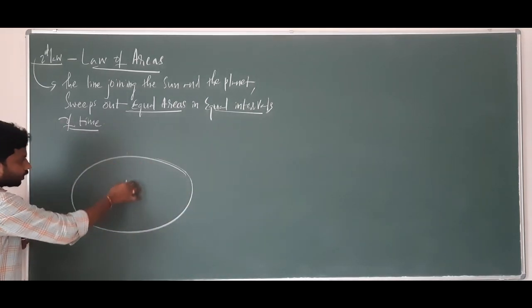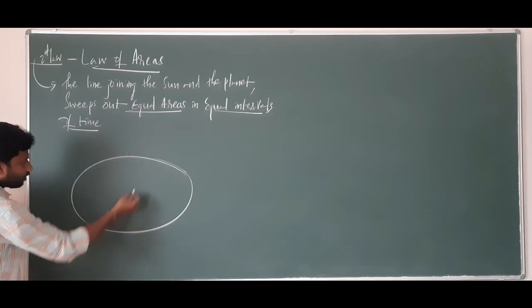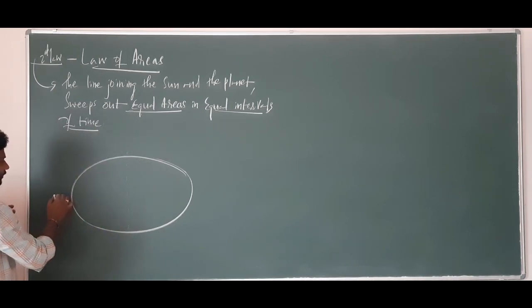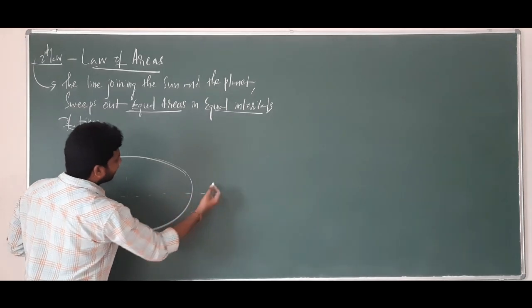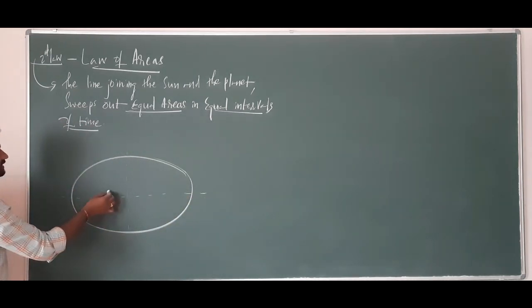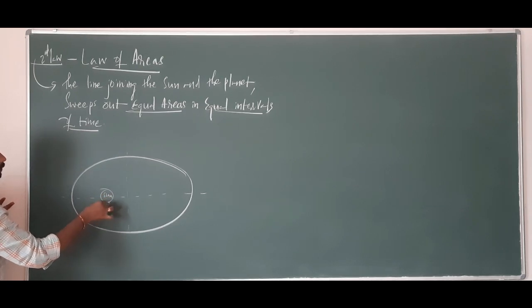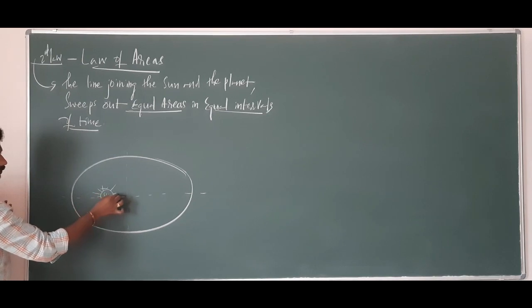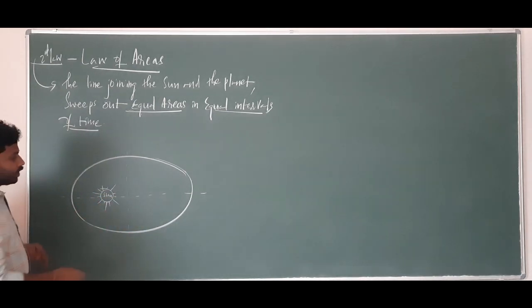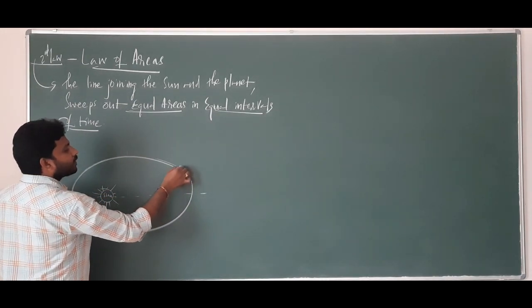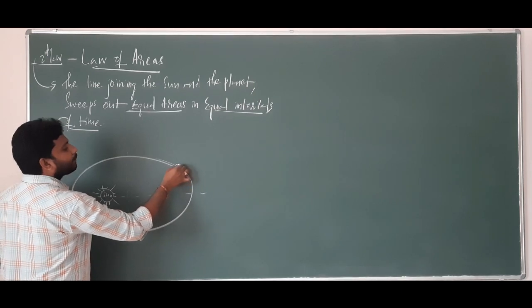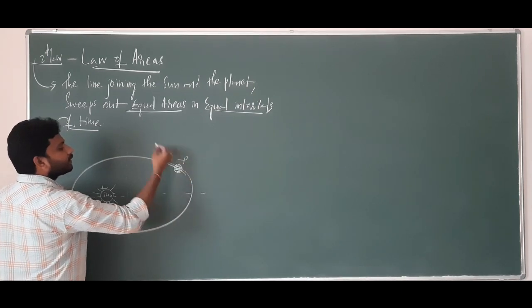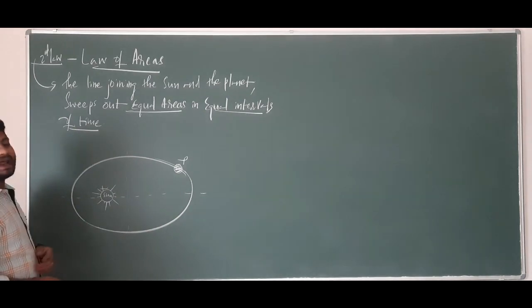So this is the minor axis, major axis and the semi-major axis. The sun is located here. Here is the sun's position, right? So imagine there is a planet. This is a planet P. P stands for planet.